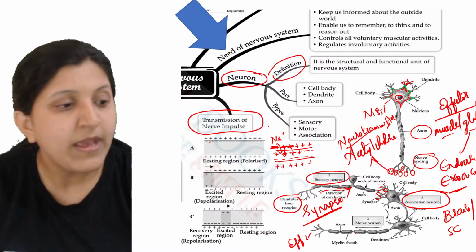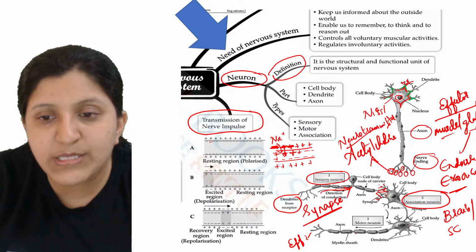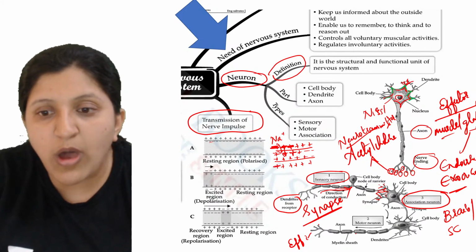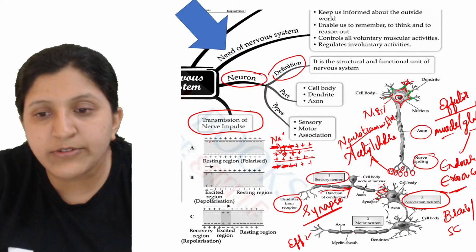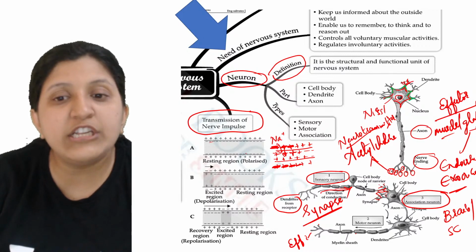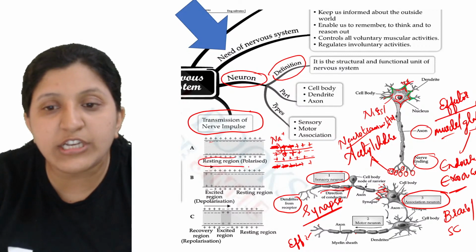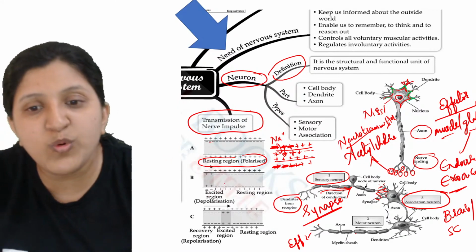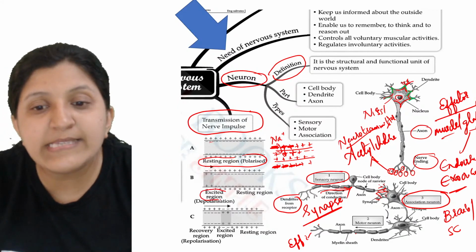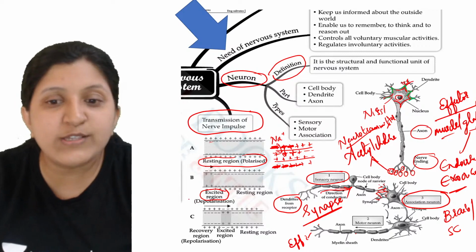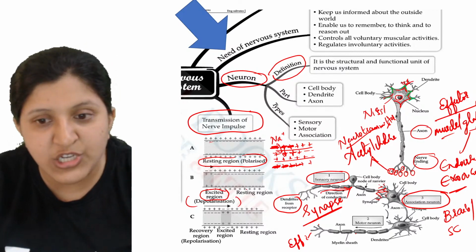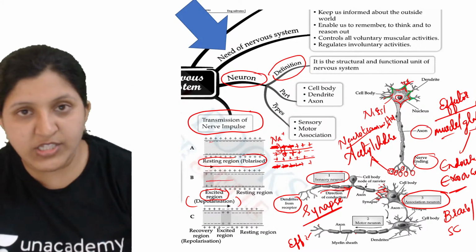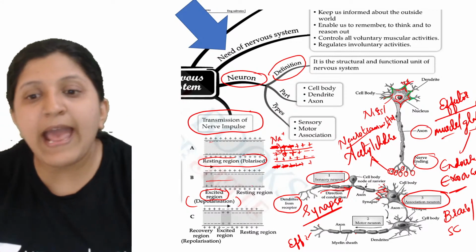This was a resting condition, a polarized condition. As the sodium moves in, we call that an excited region, also called depolarization.